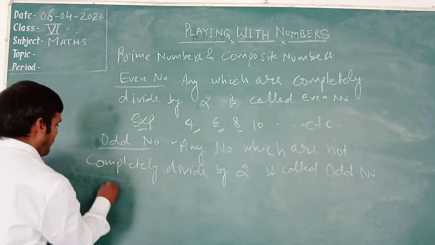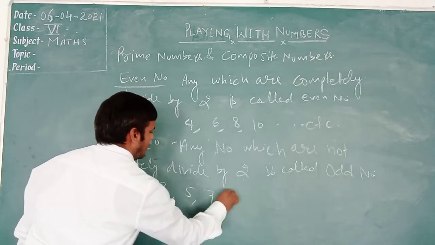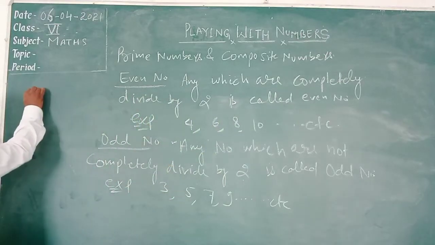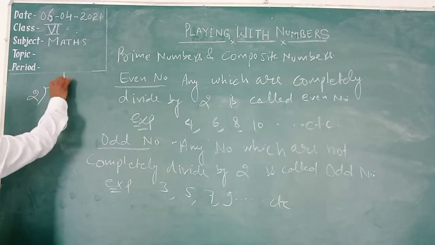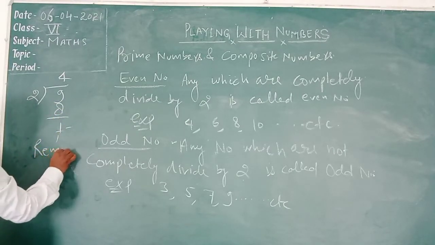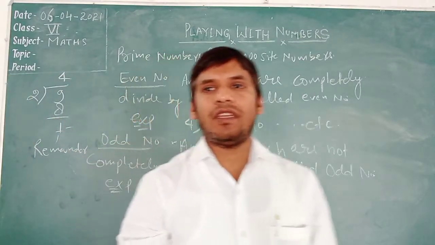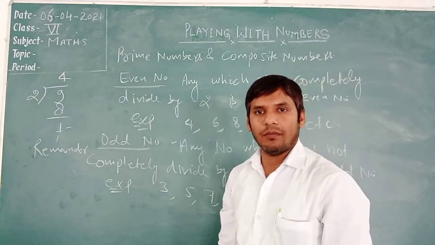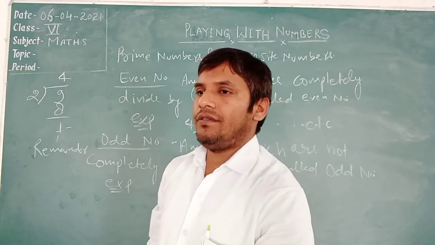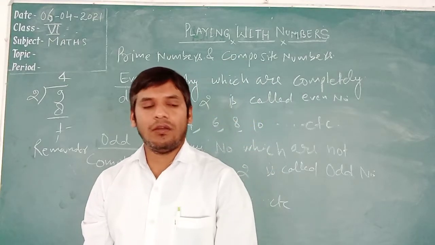For example, 3, 5, 7, 9. How can we check here? If we divide 9 by 2, 2 fours are 8 and 1 is the remainder. If we divide any number by 2 and there is a remainder, then it is an odd number. If there is no remainder, it means the remainder is 0, then we can say it is the even number.